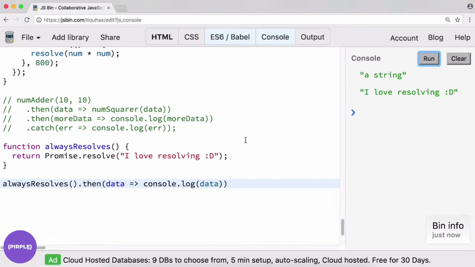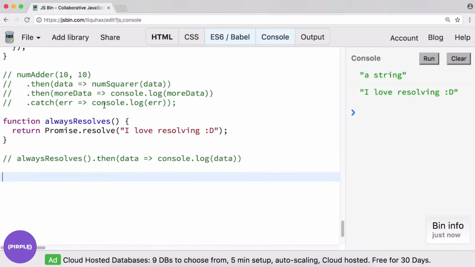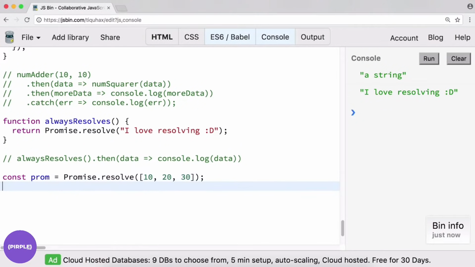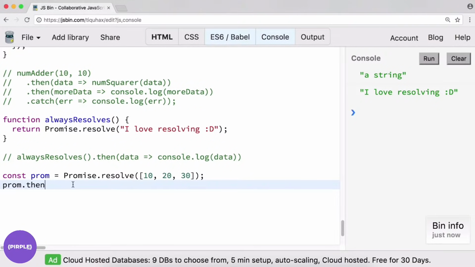Cool. And we haven't explored too much in terms of our resolve object, but we can of course use various types of objects in our resolve statement. So if we had something like const, let's just call it prom to represent promise, equals Promise.resolve, and let's give it an array of numbers, for example 10, 20, 30. We could do something like prom.then.